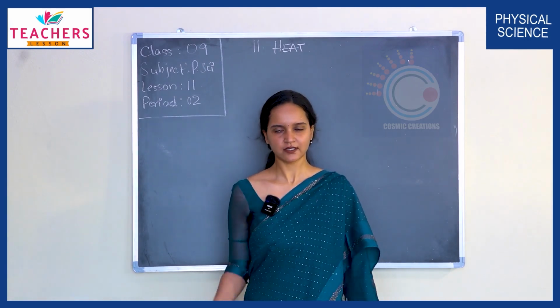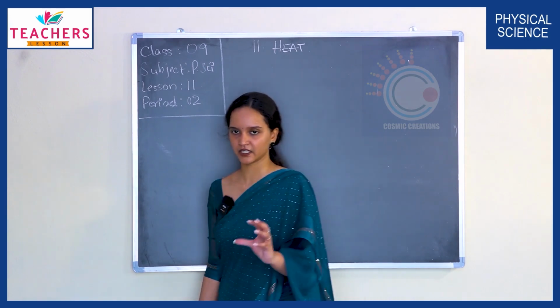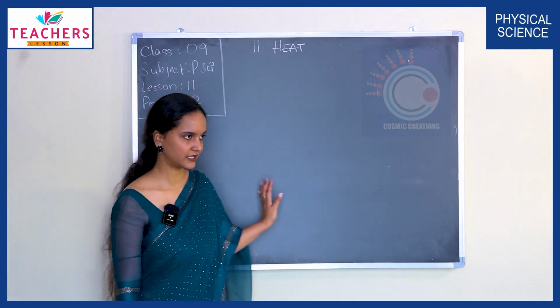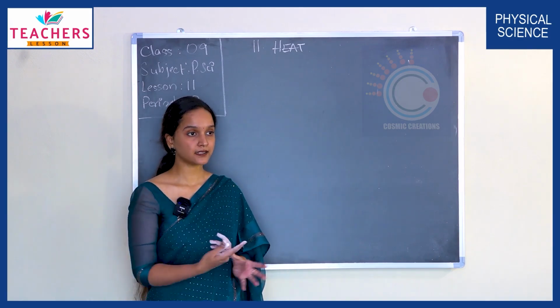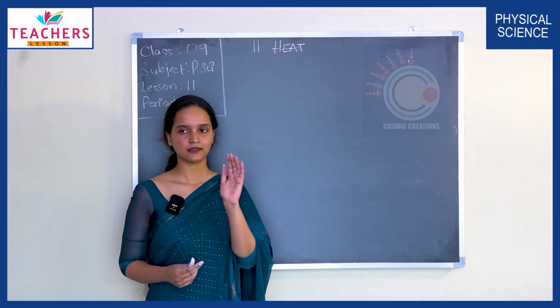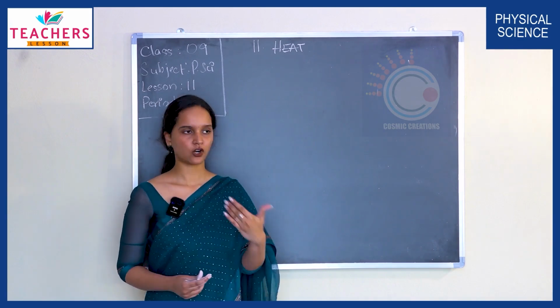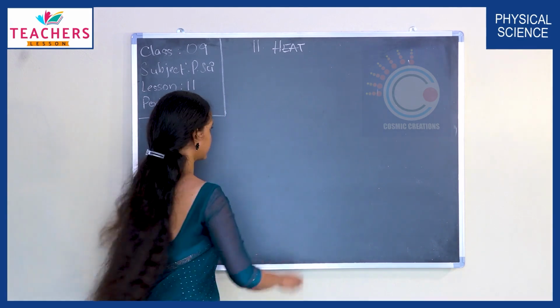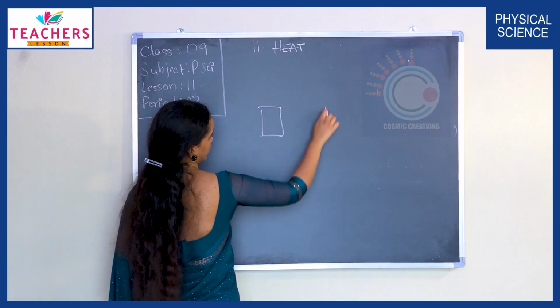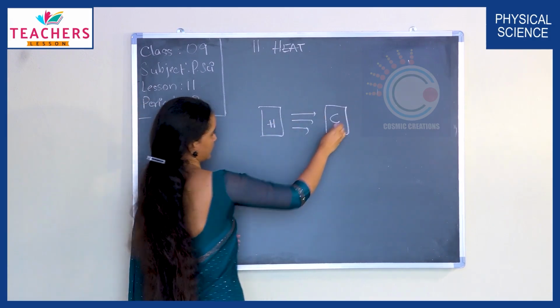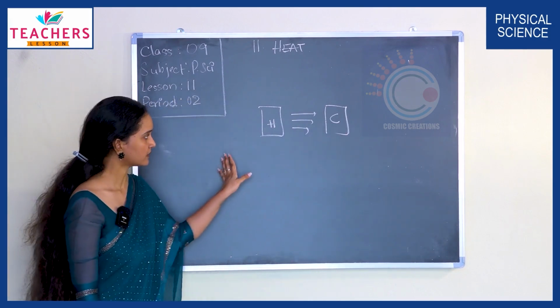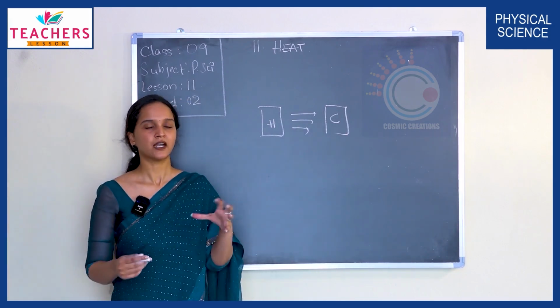So this can't go on forever, right? The flow of heat energy will take place from the hotter object to the colder object until they reach the same degree of hotness or coldness.